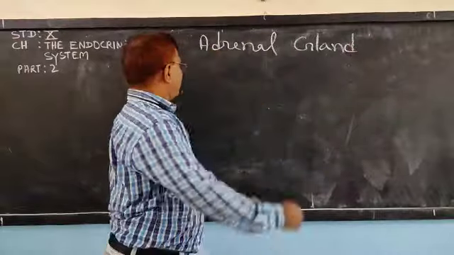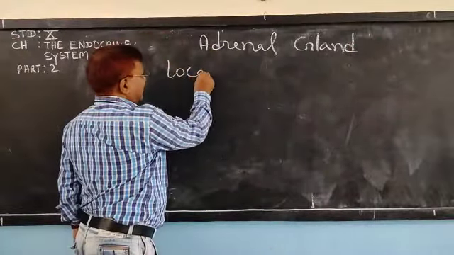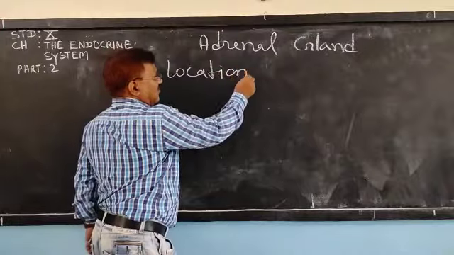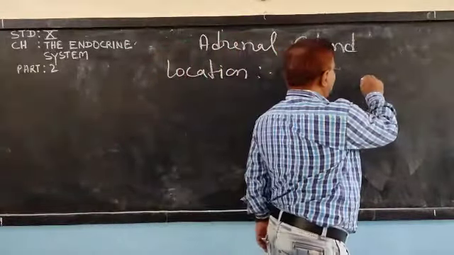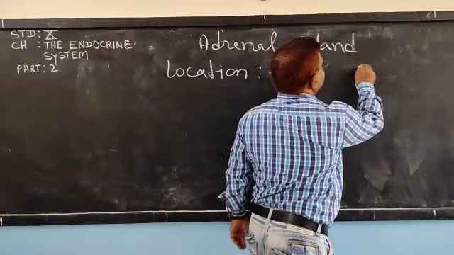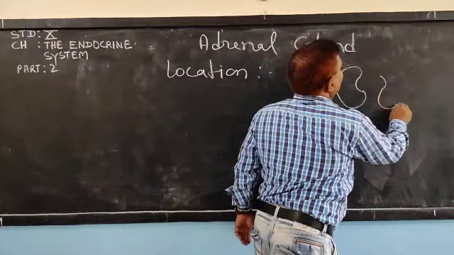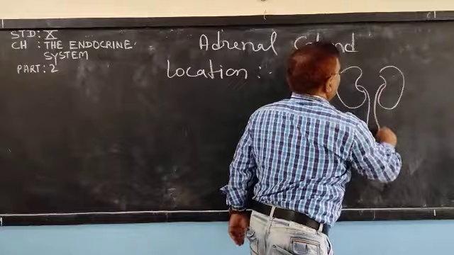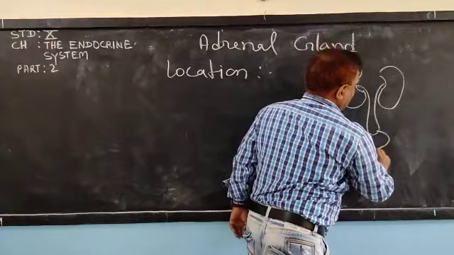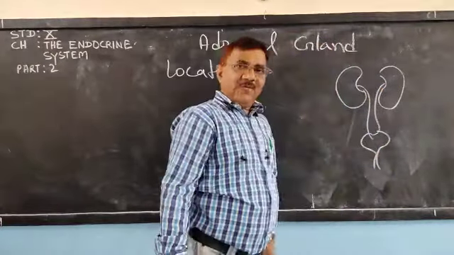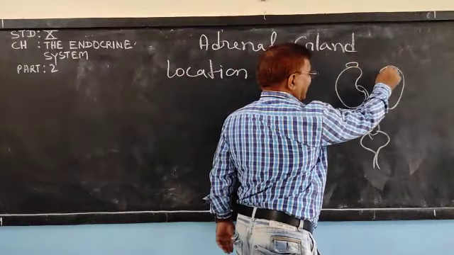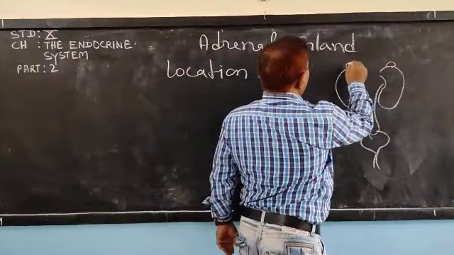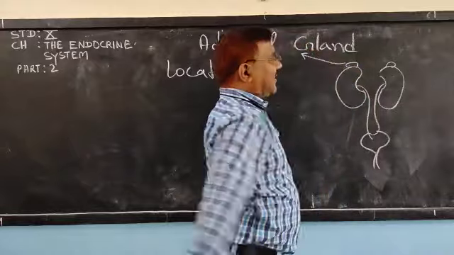Now, location: where is it located? You have seen the kidney. This is the human kidney, and just on the top of the human kidney, this adrenal gland is located.